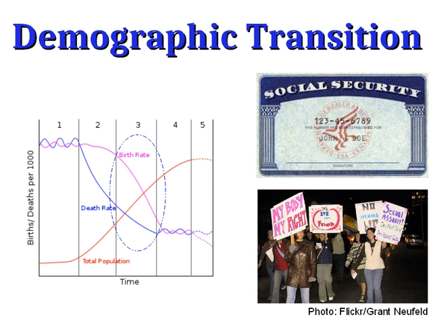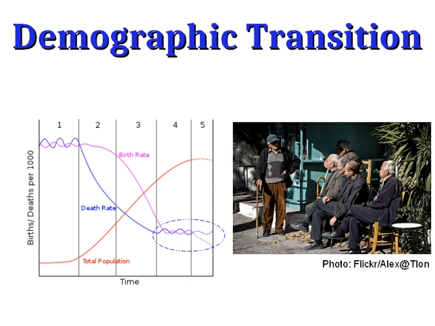So during stage 3, we see leveling off of death rates, decline in birth rates. Birth rates are still above death rates, so we still see population growth, but it's growth that's now slowing down through stage 3. When we get to stage 4, we see that our death rates are now low and the birth rates have dropped to meet them. So we see again a situation in which our birth and death rates are about the same, and so our population will be stable. We have the same number of people being born as are dying.